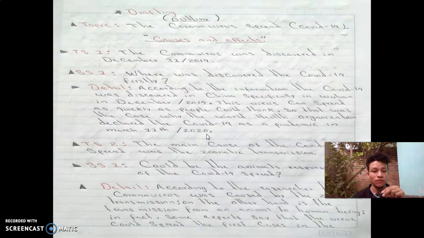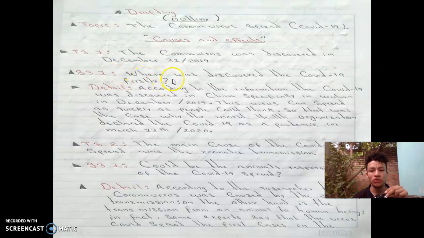So this is my drafting, my outline. This is the topic of my outline, the coronavirus spread, COVID-19. And I decided to use cause and effect because it is a good topic to relate with cause and effect. So this is my topic sentence 1. The coronavirus was discovered in December 2019. This is my supporting sentence 1.